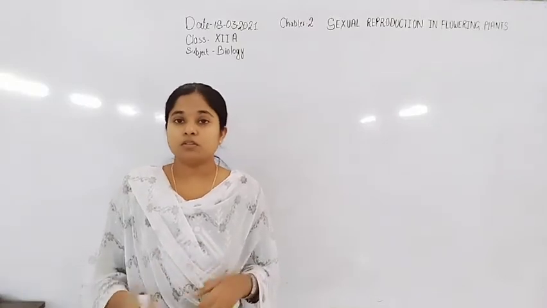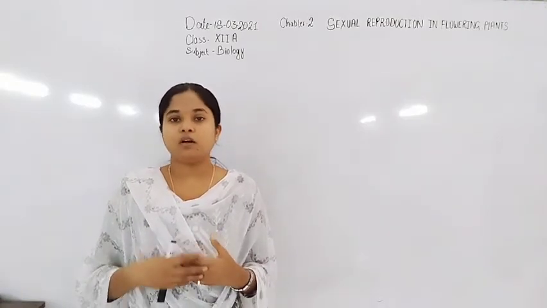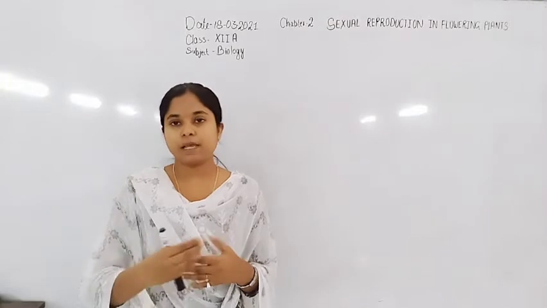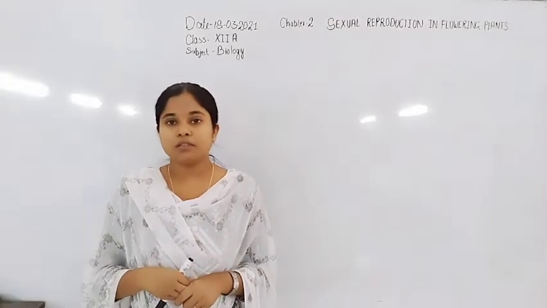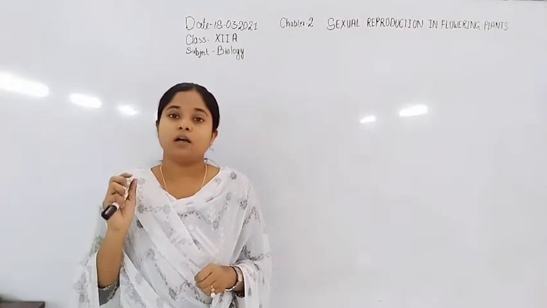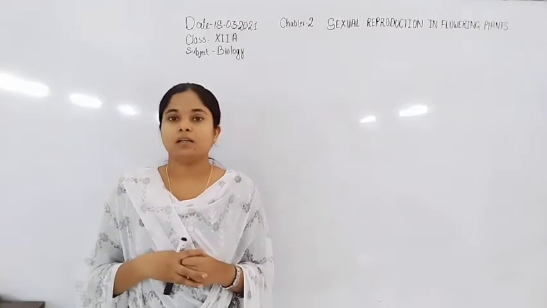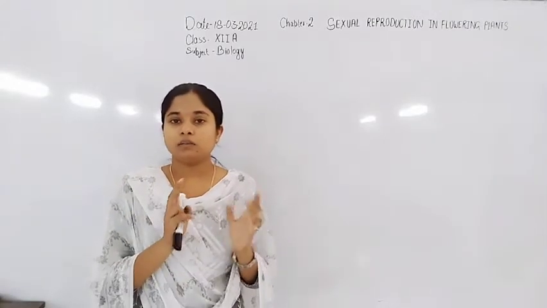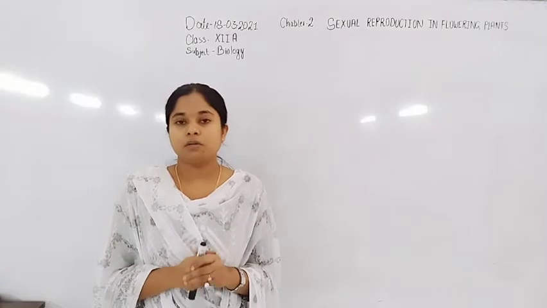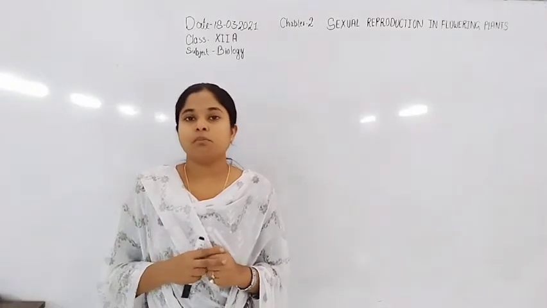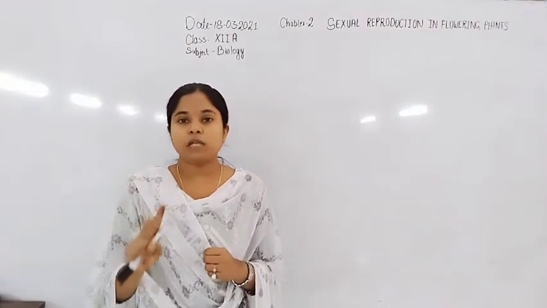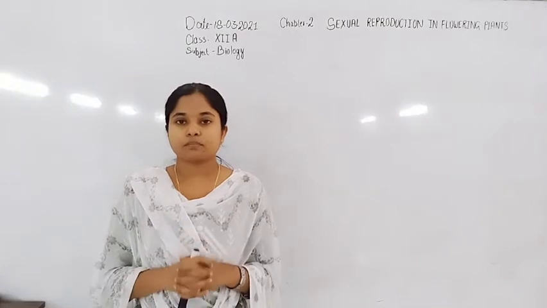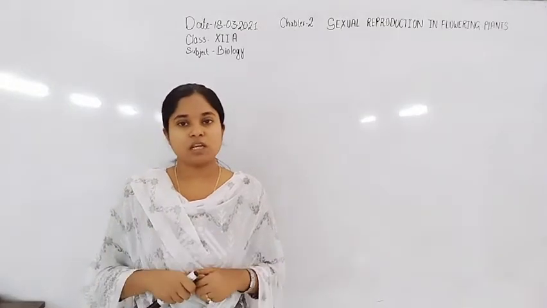So on the basis of the place of production of these gametes, plants may be divided into two types: homothallic and heterothallic, in which the same plant body may form both types of gametes, that is, monoecious and dioecious in the case of plants.